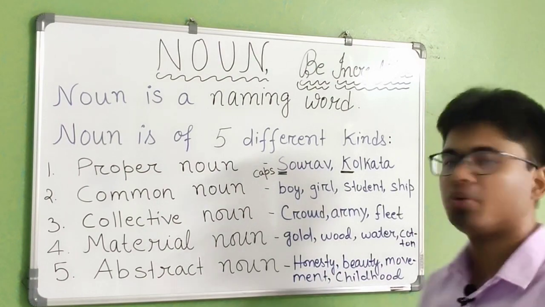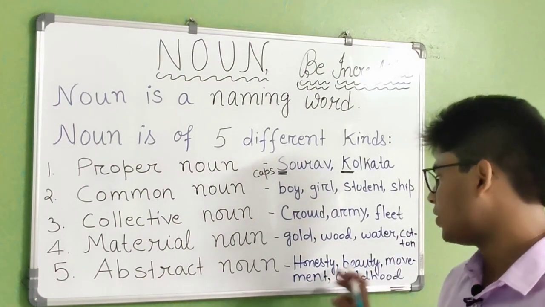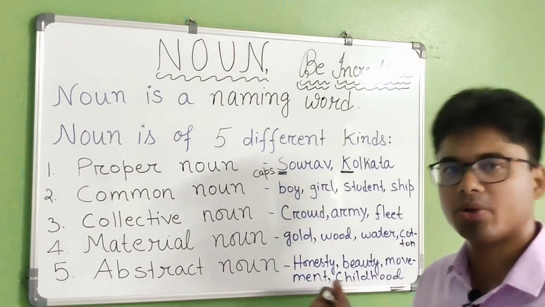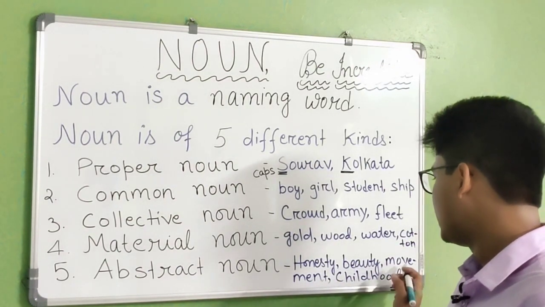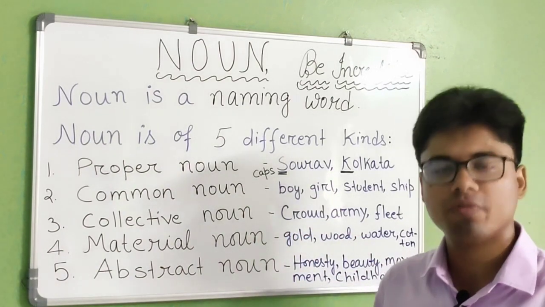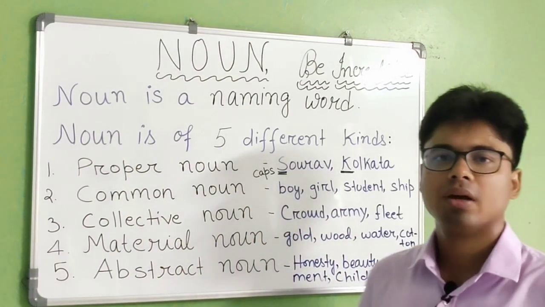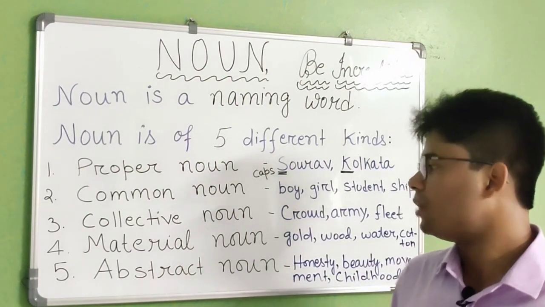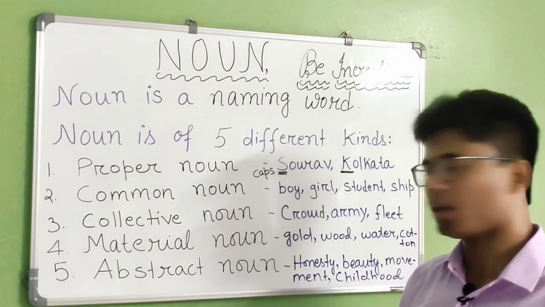Now the second one is beauty. Here also you can see that "ty" is written. So how can you recognize it? "ty" will be included. And then here is written movement, move plus ment, movement. So whatever word you see where "ment" is written will be an example of an abstract noun.